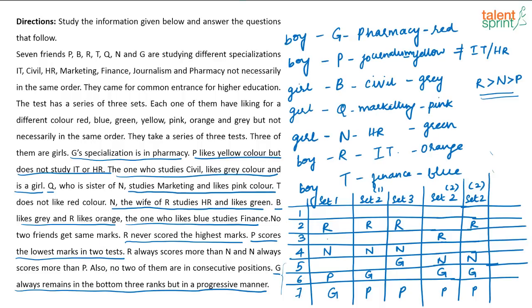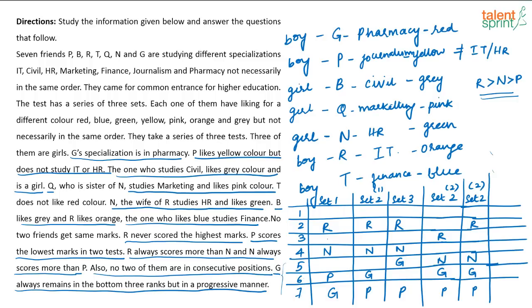So what is given? Let us just read what is given here. R never scored the highest marks. Yes, that is satisfied. P scores the lowest marks in 2 sets. Yes. R always scores more than N and N always scores more than P. Also, no 2 of them are in consecutive positions. So now we have completed our arrangement. Now let us look at the questions that follow. So I hope it is clear.